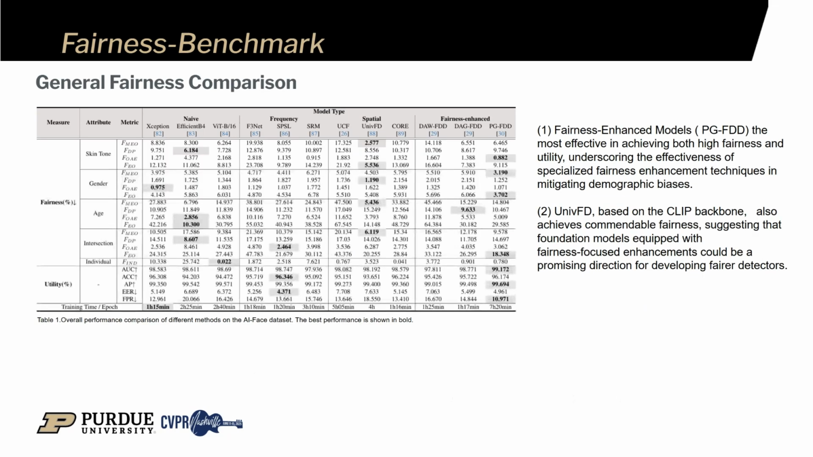With this dataset, we benchmarked 12 AI face detectors from 4 categories: naive, frequency-based, spatial, and fairness-enhanced. This table shows their average fairness and utility metrics. We found that fairness-enhanced models like PG-FDD perform best overall, showing high utility and low bias. Also, University FD, which uses a CLIP backbone, achieves good fairness, suggesting that foundation models, when enhanced, are promising for fair detection.